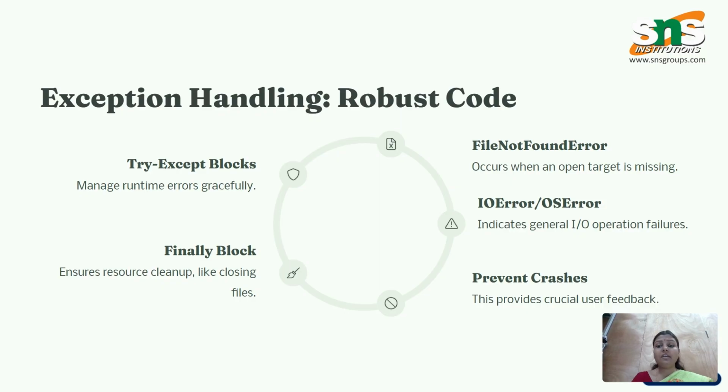Here, FileNotFoundError will appear when an open target is missing. IOError, input output error, indicates a general input output operation failure. Prevent crashes, it provides crucial user feedback. And finally, the finally block. This ensures resource cleanup like closing files.